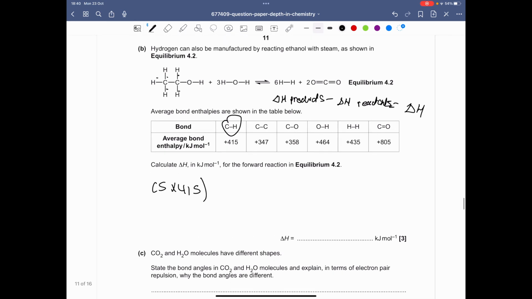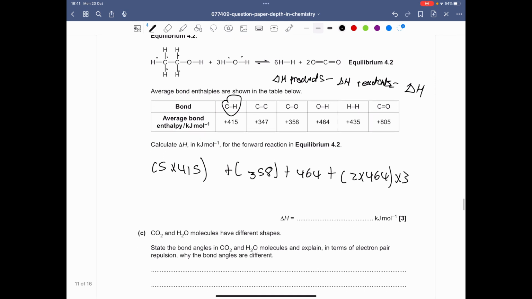So we have 5 multiplied by 415 plus, well, let's look at how many OH there are. We did look at C to O now. So C to O is 358, and so we know that. Plus O to H, which is 464. And if we look at these two, we know there's going to be 2 here. So 2 multiplied by 464. But there's 3 moles of that, so we'll multiply that by 3 as well.